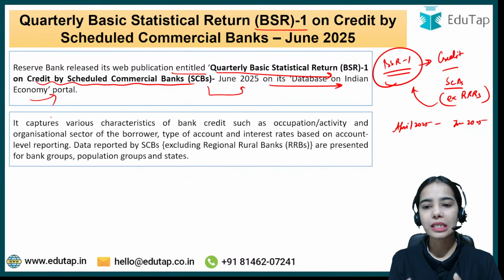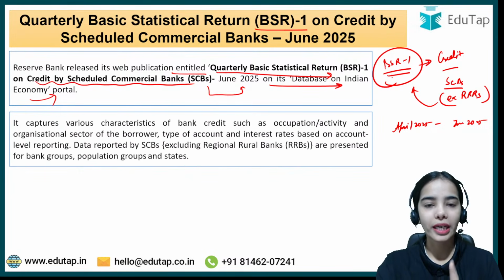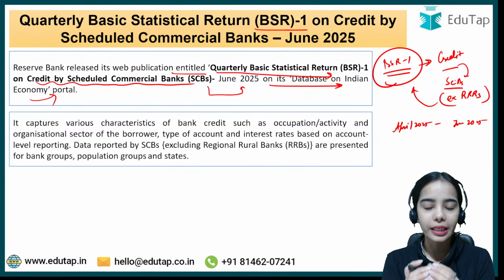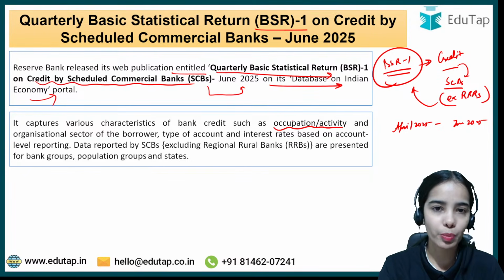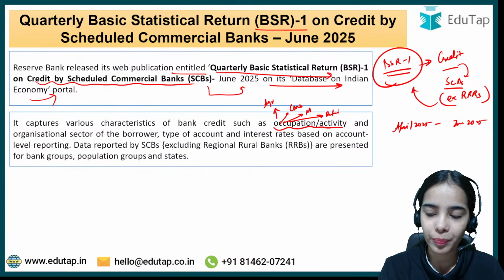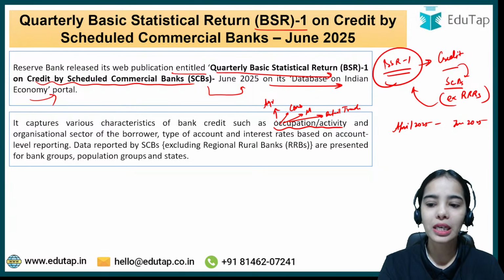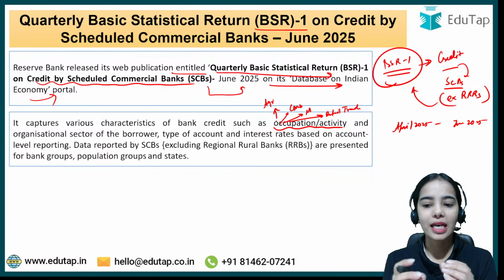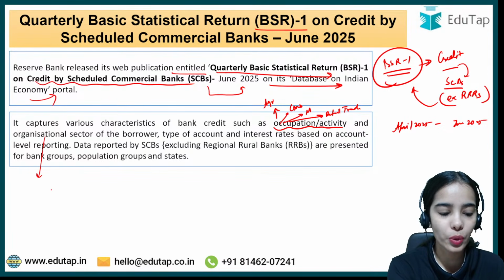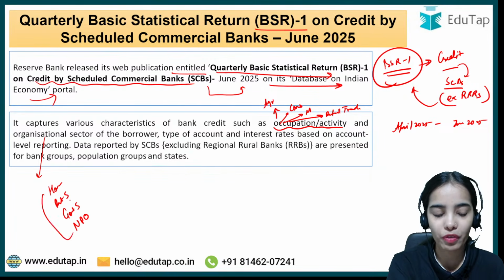Basically, BSR 1 provides the credit data for the scheduled commercial banks. It captures credit data by the occupation or activity of the borrowers, such as the agriculture sector, construction, manufacturing and retail trade, showing how much loan is going to the different occupations or activities. It also shows how much loan is going to the different organizational sectors: households, the private sector, the government sector and not-for-profit organizations.